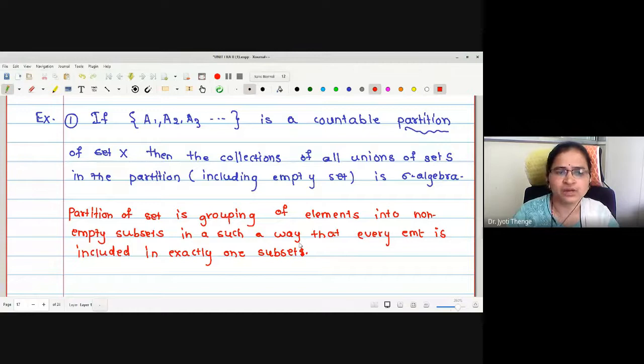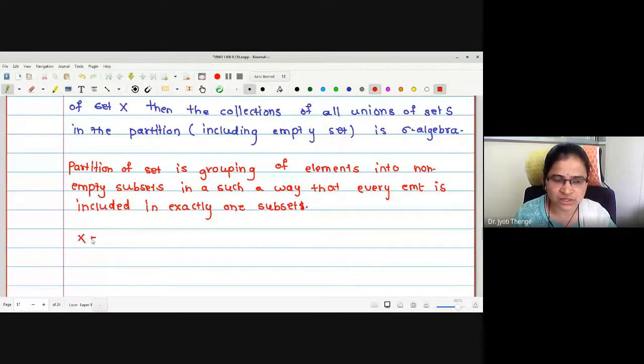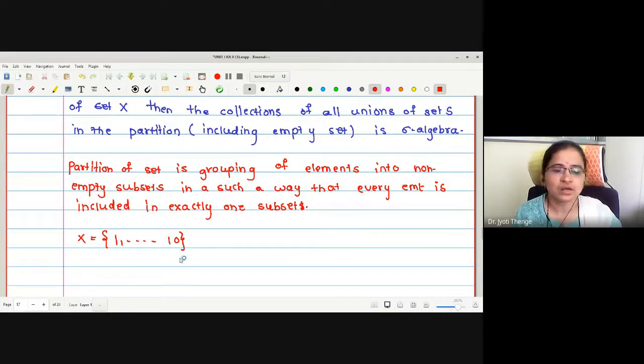Okay, let me tell you a simple example. Suppose I am considering X to be a collection of elements from 1 to 10. Now I want to make the partition. How can we make the partition? Suppose I make the partition with 1 to 5 as one subset and 6 to 10 as another subset. Then X equals A1 union A2.